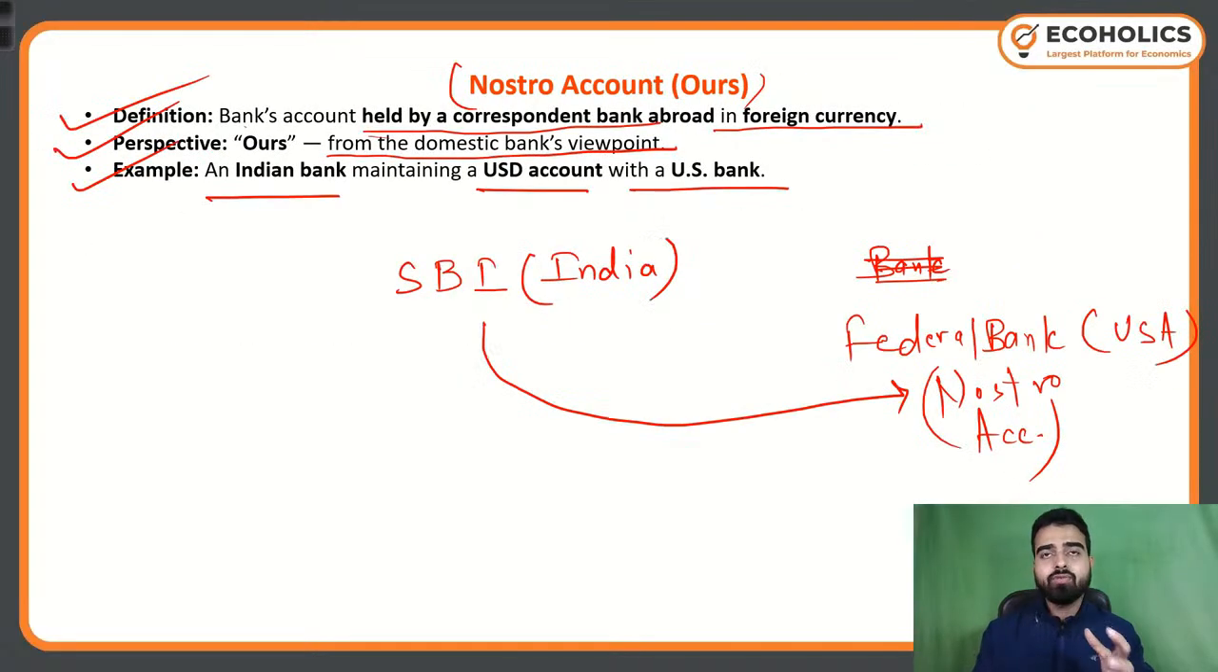So this is the difference. Nostro account means our account. Our account means State Bank of India's account. Now this is from the perspective of India only.